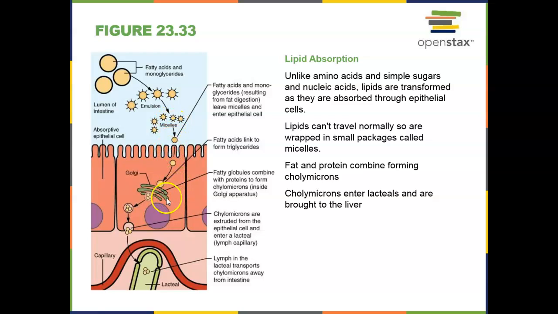This can enter our cells, and then it takes the micelle to the Golgi, and at the Golgi we add some proteins. So fat and proteins combined in that micelle, and it forms what we call a chylomicron. The chylomicron then can enter the lacteal, and the lacteal then can move the lipids to our liver.